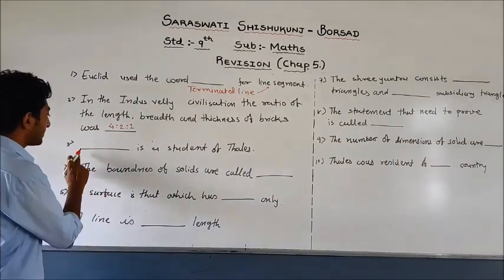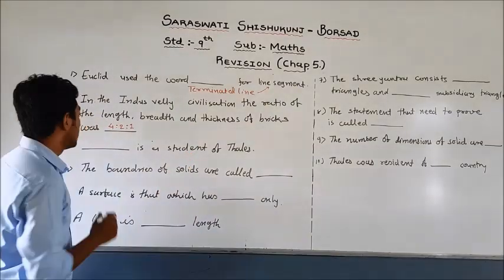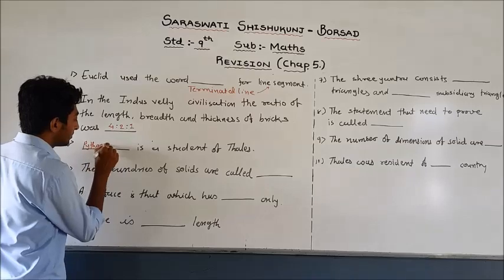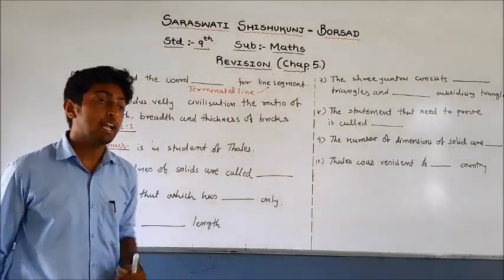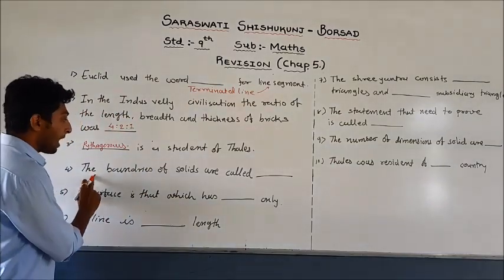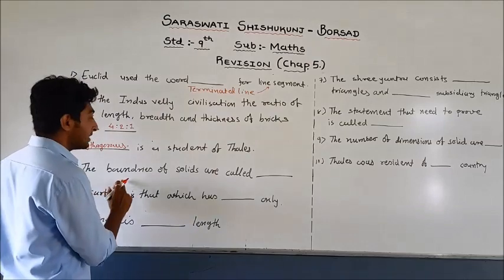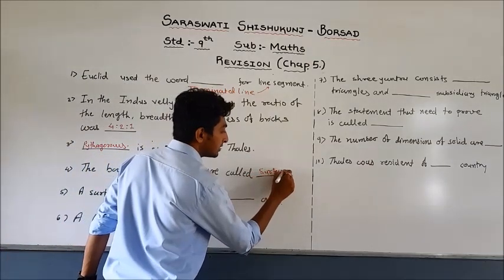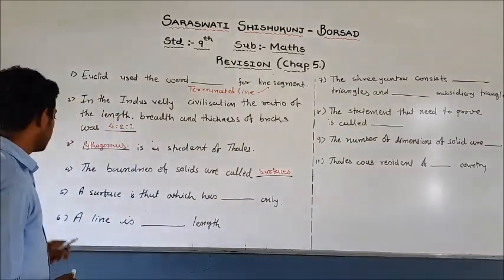This is another question. Blank was a student of Thales, which we also have to discuss. The answer is Pythagoras. Pythagoras was a great student of Thales. We know that the boundaries of solids are called surfaces.